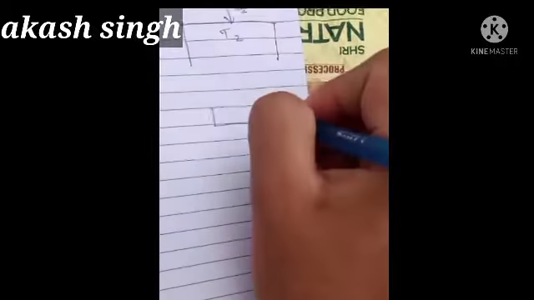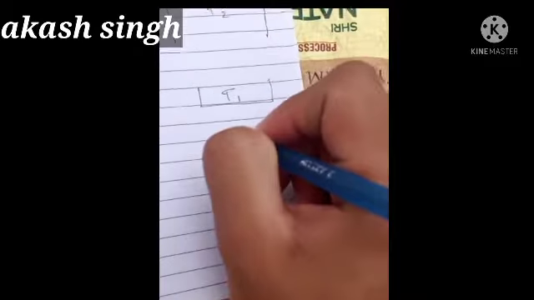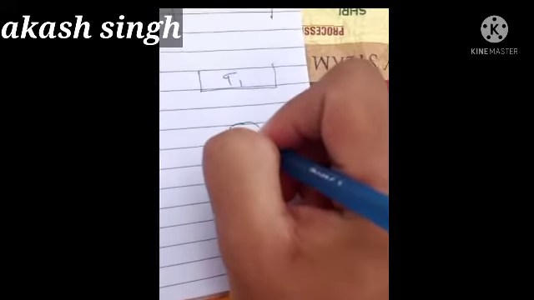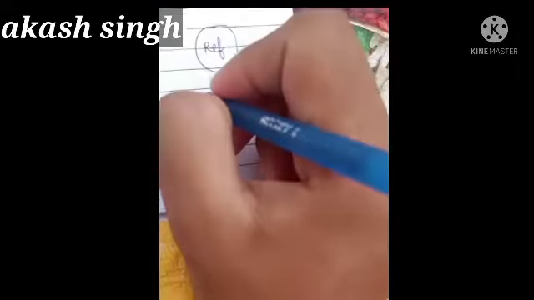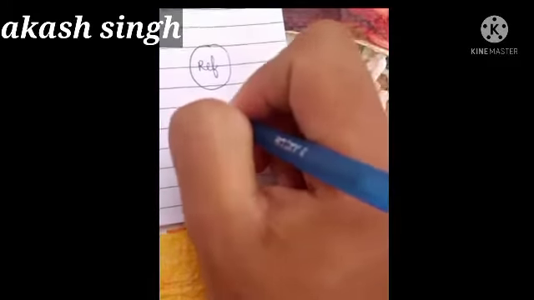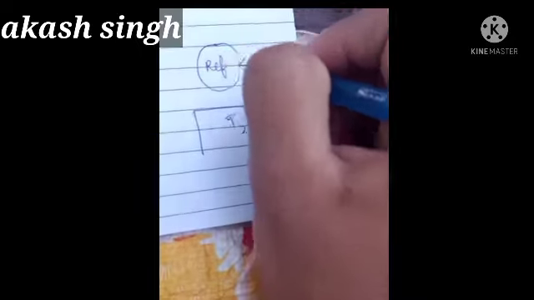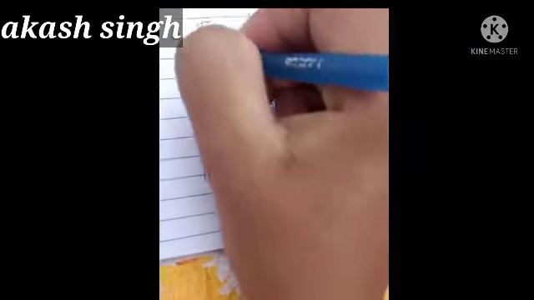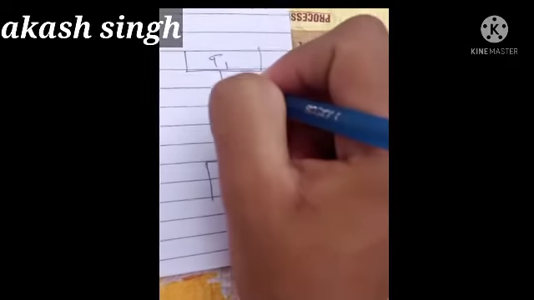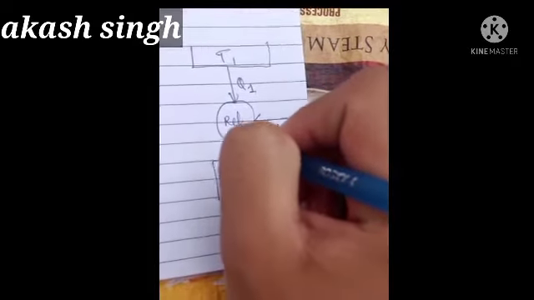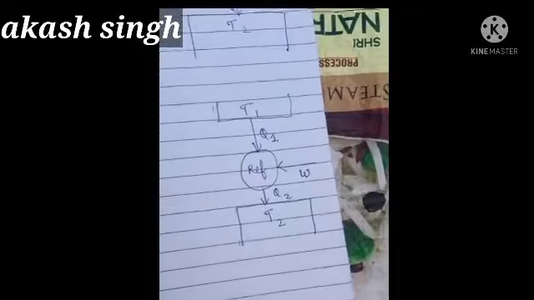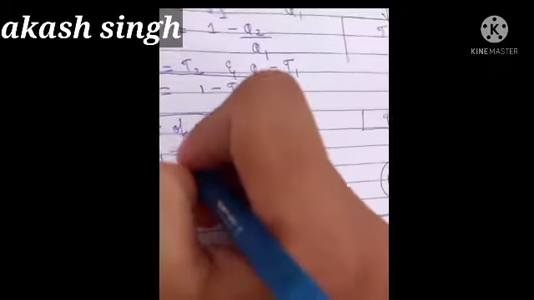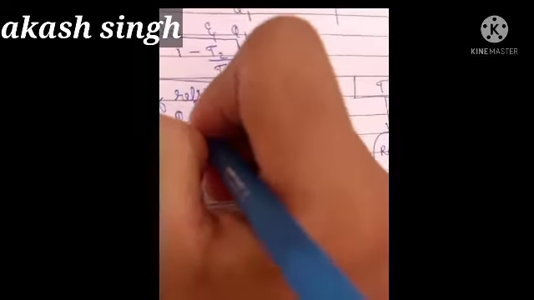So this is your temperature T1 and this is your refrigerator. I am writing it as REF. Then this is your temperature T2, and here we will do work on the system. Q initial, Q1, is supplied and this Q2 is released. So again we will apply the law of conservation of energy.